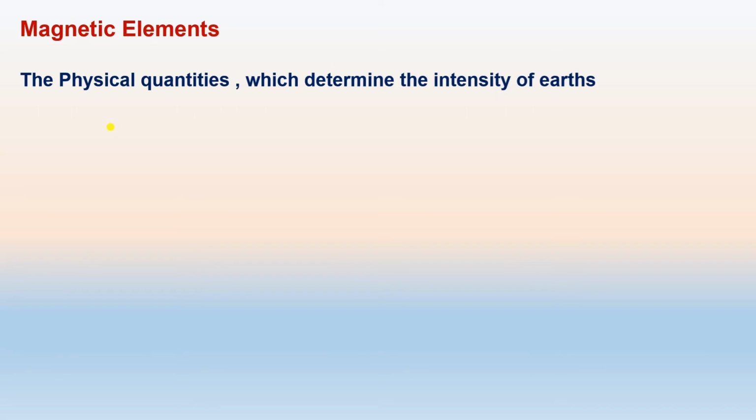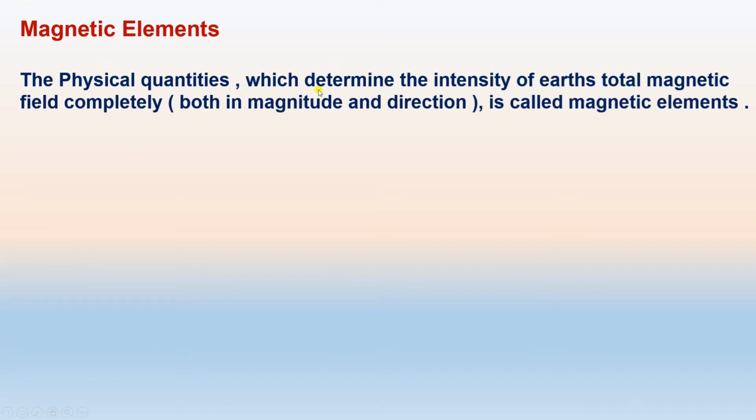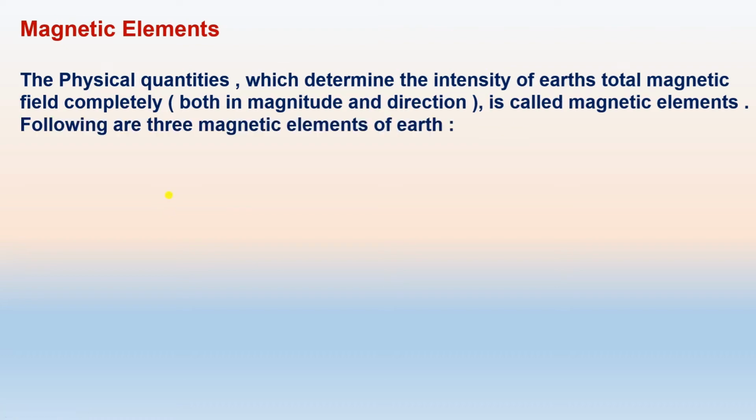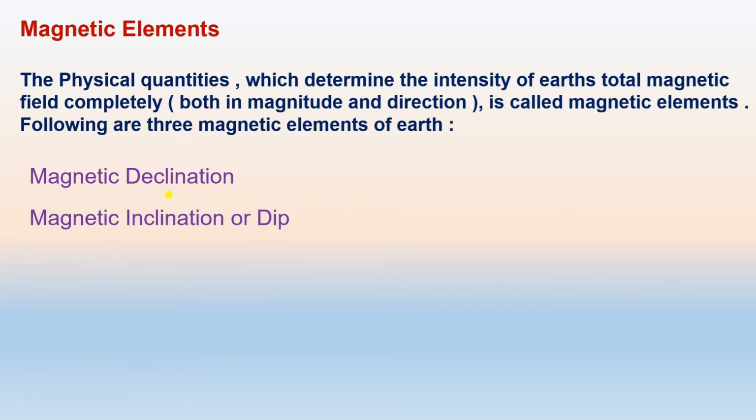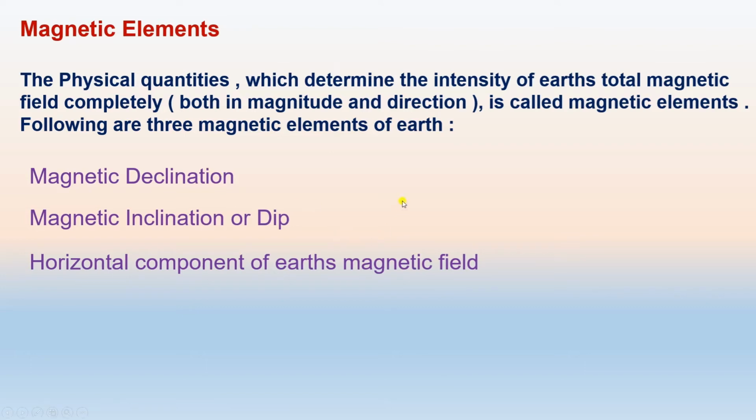Then come the magnetic elements. What are the magnetic elements? The physical quantities which determine the intensity of Earth's total magnetic field completely. Completely means both in magnitude and direction. That is called the magnetic element. There are three magnetic elements of the Earth: magnetic declination, magnetic inclination or dip, and horizontal component of Earth's magnetic field.